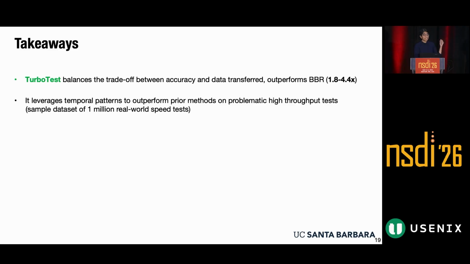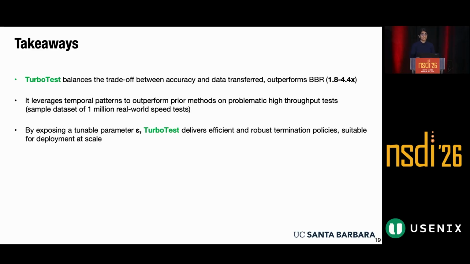We saw that in our sample data set of 1 million randomly sampled real-world speed tests, TurboTest is able to leverage the temporal patterns inherent in speed tests to outperform prior methods, key on these problematic high-throughput gigabit tests. And finally, we make TurboTest efficient and deployable by exposing a tunable parameter that allows the operator to tune how accurate it is or how long it takes to stop.